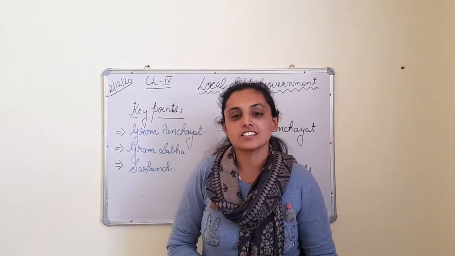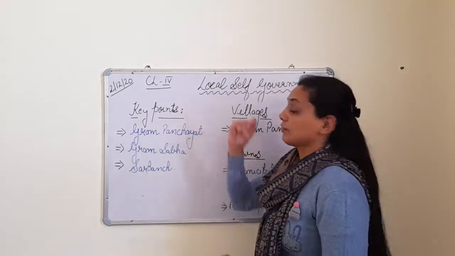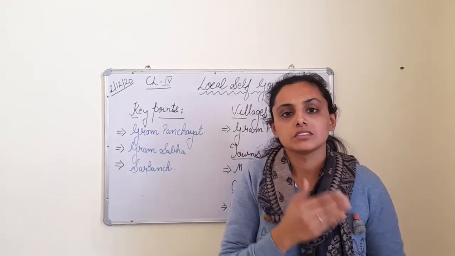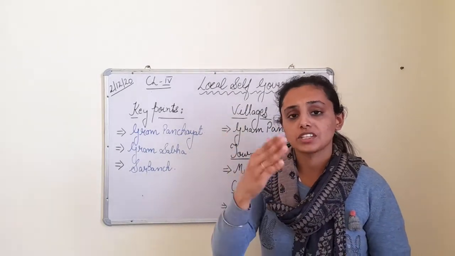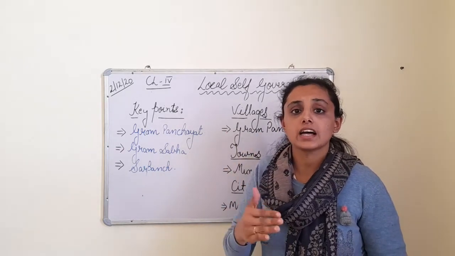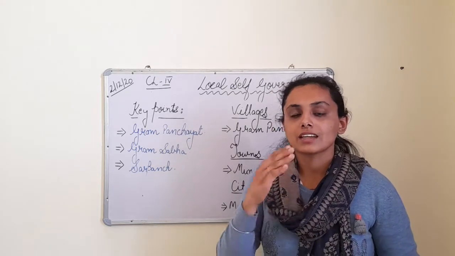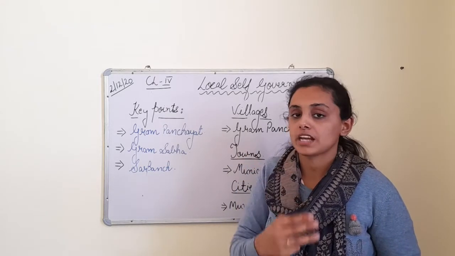In our last class, children, we began with a new chapter, that is the local self-government, in which I told you how the government is divided into three phases, which is three types, that is national government, state government and the local self-government. I even told you that the local self-government is again divided into three types.